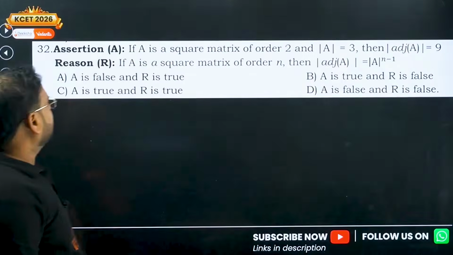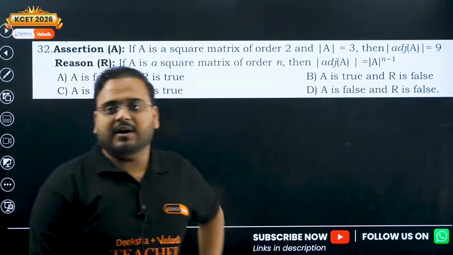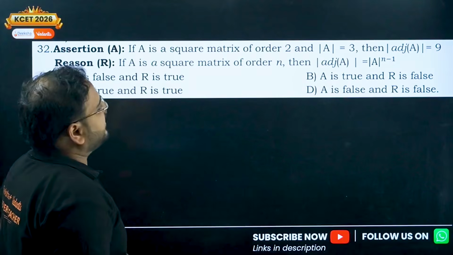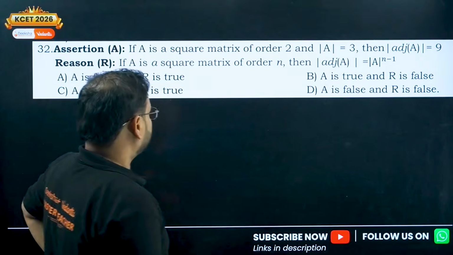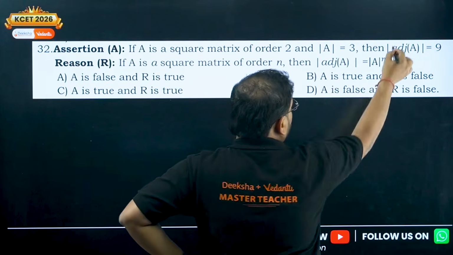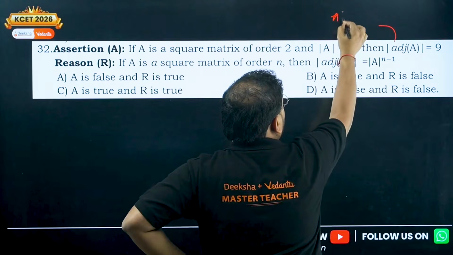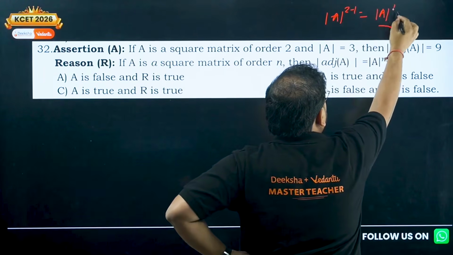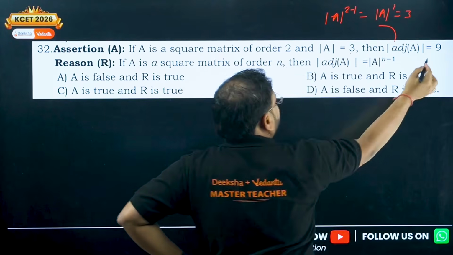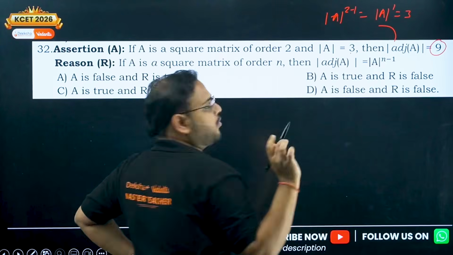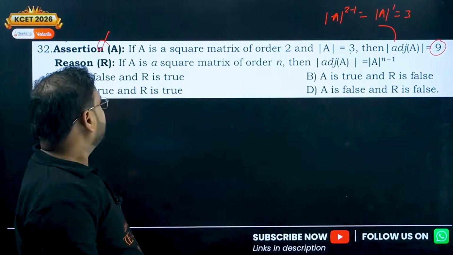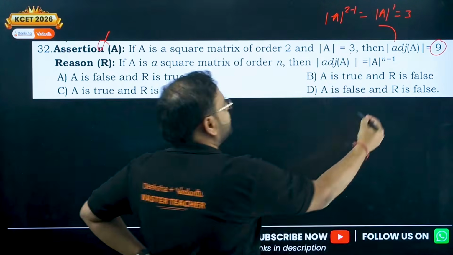Next question. If A is a square matrix of order 2, and determinant of A is 3, then this will be given by what? Determinant of A power 2 minus 1, no? So determinant of A power 1. So 3. They've given 9, so the first option is wrong. Reason, you check. Correct, this property is true.